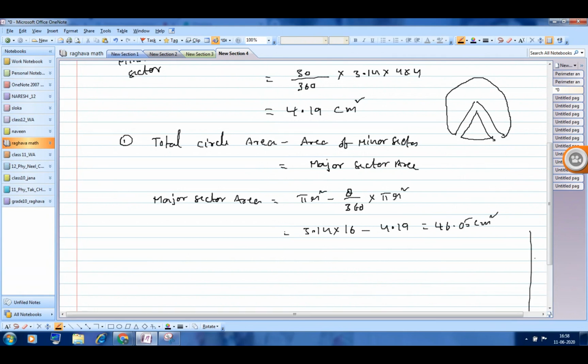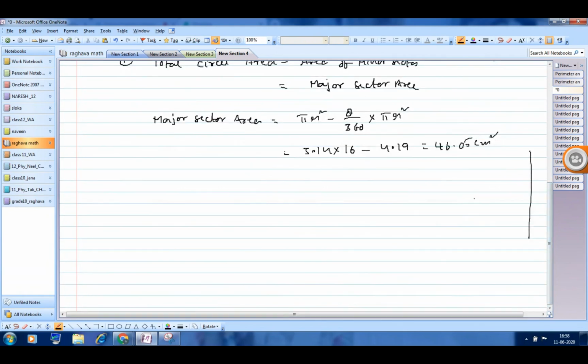So another way of finding the area of the major sector. What is the central angle of the major sector? If this is 30 degrees, this will be 360 minus 30. So another method, method 2, the second method to find out the area.